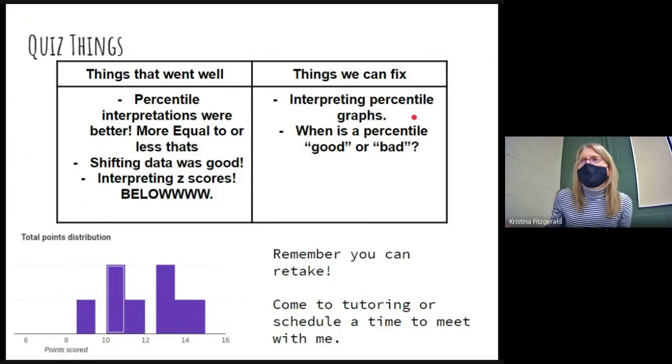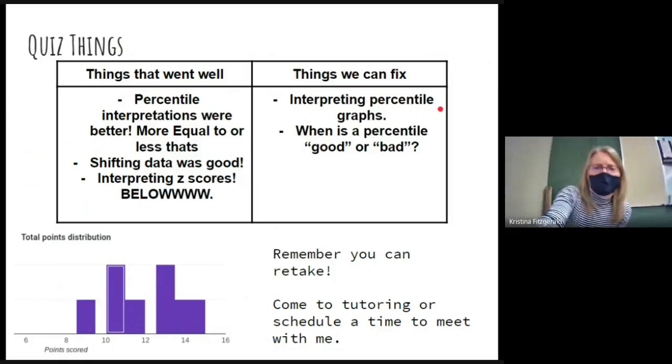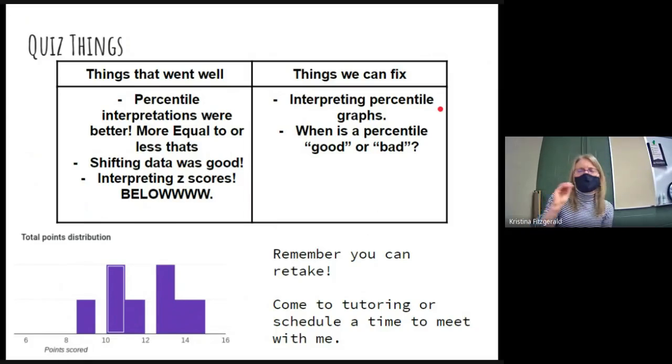And then the only things we want to look back on that were a little inconsistent was interpreting a percentile graph. So those cumulative relative frequency graphs were a little inconsistent, so just make sure we're reading those correctly. And then the Tiger Woods question about is he old or not, when you discuss an idea, when you have percentiles, you always want to use the percentile to justify if something is uncommon or not. So the Tiger Woods question is one you'll want to go back to on the correction guidelines and just make sure you understand.